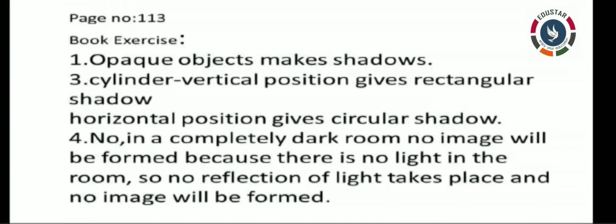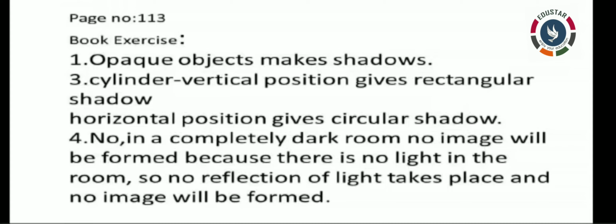Air, water, piece of rock, like that many object names are given. So write everything, and put a tick mark in the column. If it is opaque, put a tick mark in the opaque column. If it is transparent, put a tick mark in the transparent column. Like that you need to identify each and every item and put a tick mark respectively.